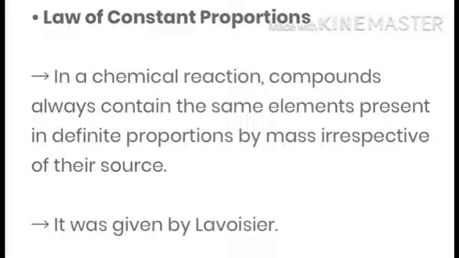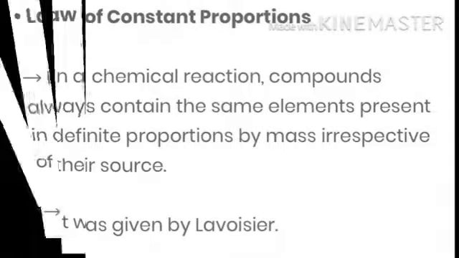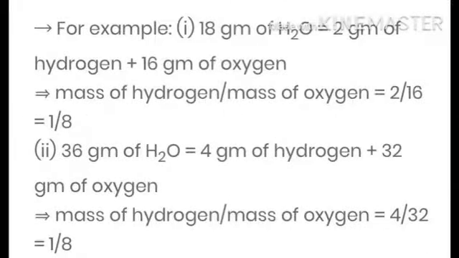We always get 1 gram of hydrogen and 8 gram of oxygen. Now I am taking some more examples. Like 18 gram of water is equal to 2 gram of hydrogen plus 16 gram of oxygen. That is, the mass of hydrogen to the mass of oxygen is equal to 2 upon 16, that is 1 upon 8. The ratio is again 1:8.